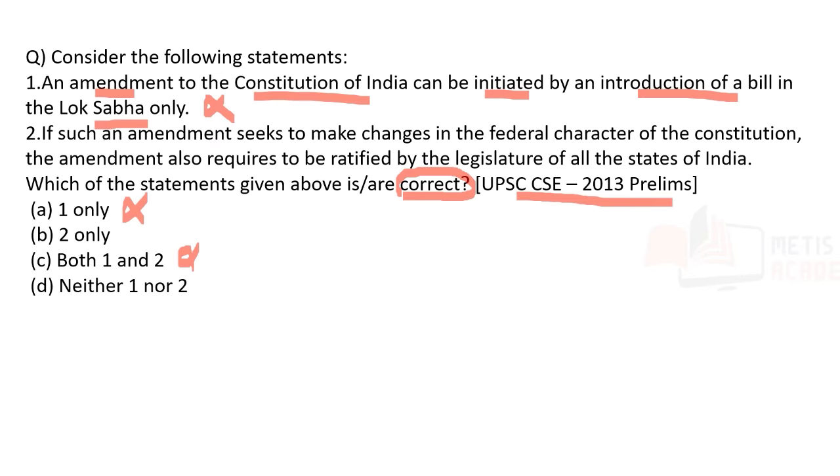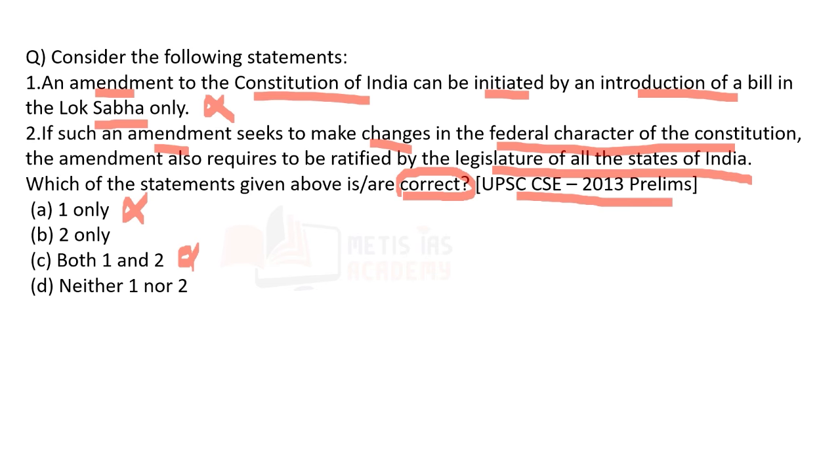Now, if such an amendment seeks to make changes in the federal character of the constitution, the amendment also requires to be ratified by legislature of all the states of India. We know that ratification by state legislature is required.